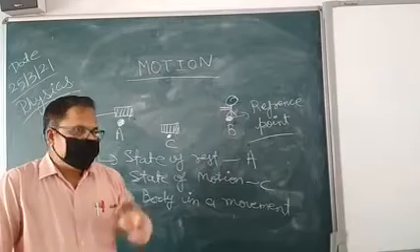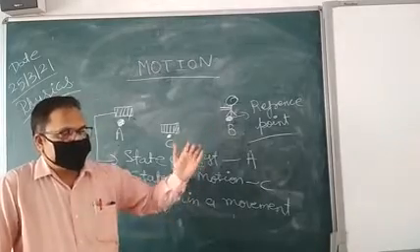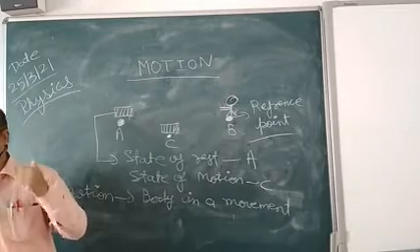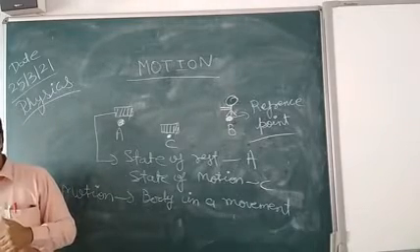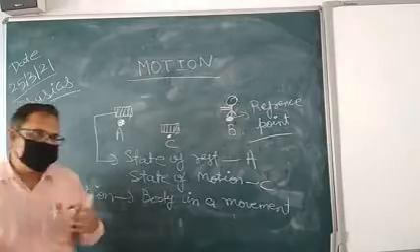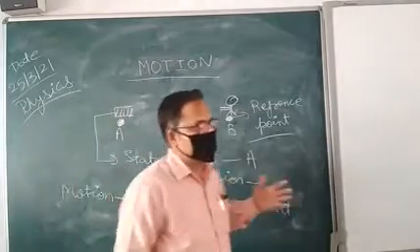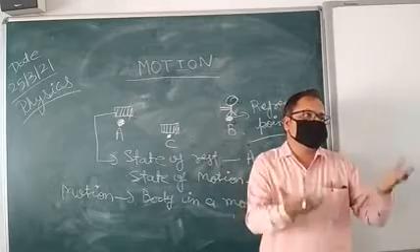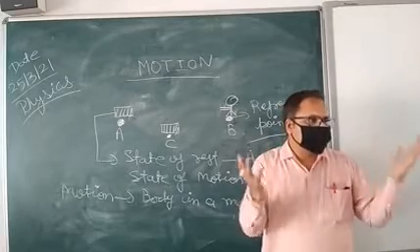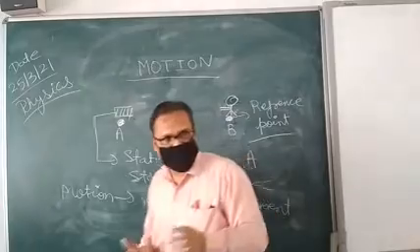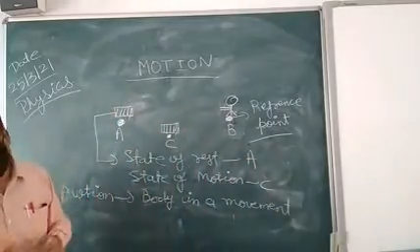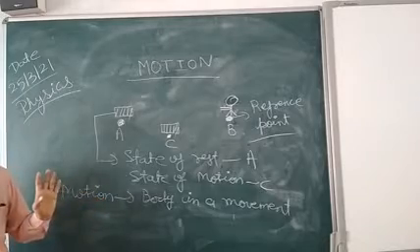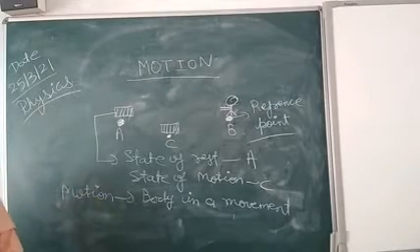bodies. Like if I am going from the class or I am entering into the class, with respect to your position I am defining my motion. Either entering or taking any movement across this board, I define my motion with respect to my surrounding, which means with respect to this classroom. So that is the main definition of motion. Is that clear? Now you will write the second point.